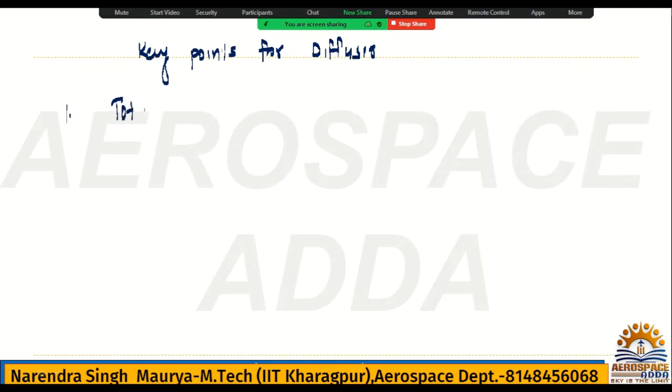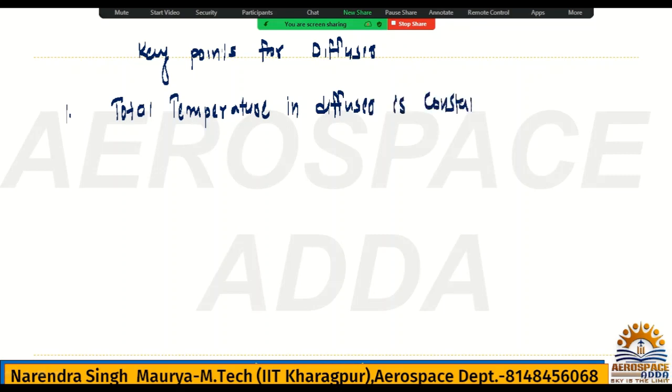I told you in diffuser it is constant, but I am writing here: total temperature is constant, which means T naught 1 is equal to T naught A, and this value will be